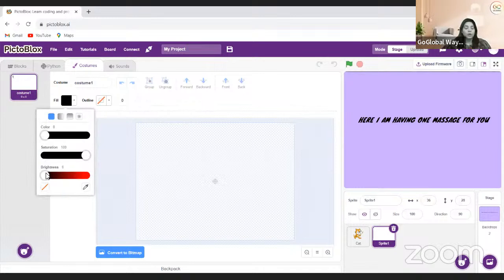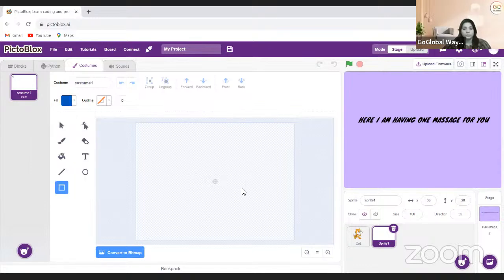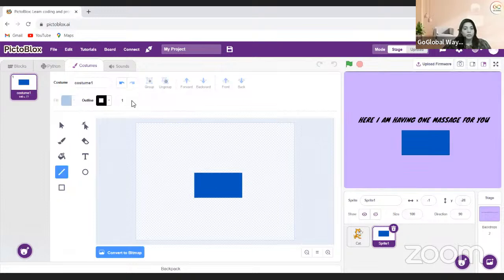So this message box I will make, I think, with the red color or with purple color. Okay, let's match it a little. So I'm just making it with this little bit of blue color. Okay. So this will be my box, which will stay here, and I will select this outline will be